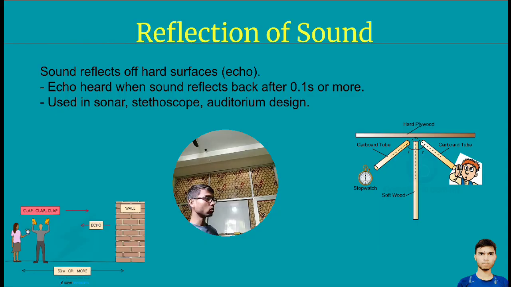Sound comes out from the source, from the object, by vibrating, then it goes in another direction. Some sound will hit the object, and if the object is a rigid solid, then the sound will reflect into another direction after hitting the surface of the solid.